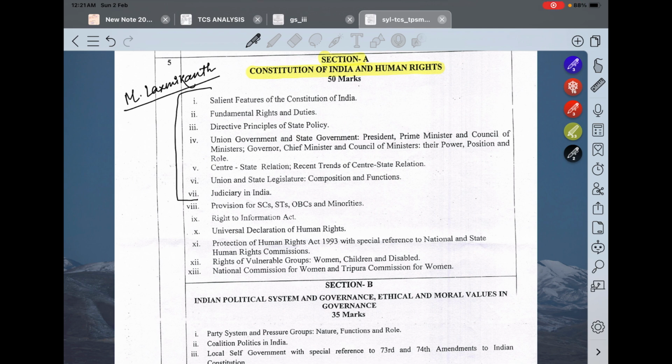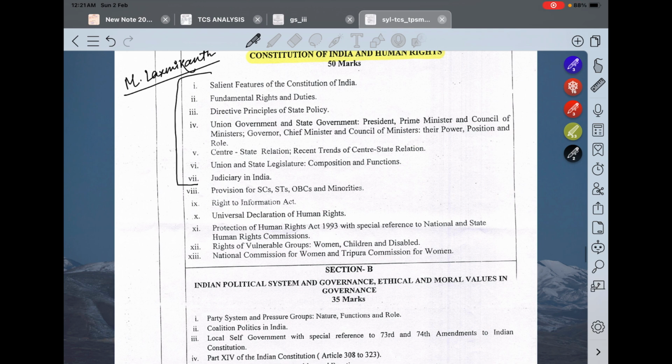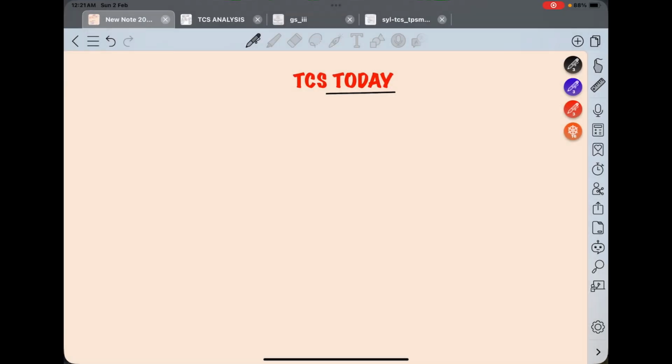You have to draw a line somewhere, and you have to understand that from the previous year questions and the syllabus. So in this portion you will cover from M. Lakshmikant. Let me take an example: salient features of the Constitution of India.